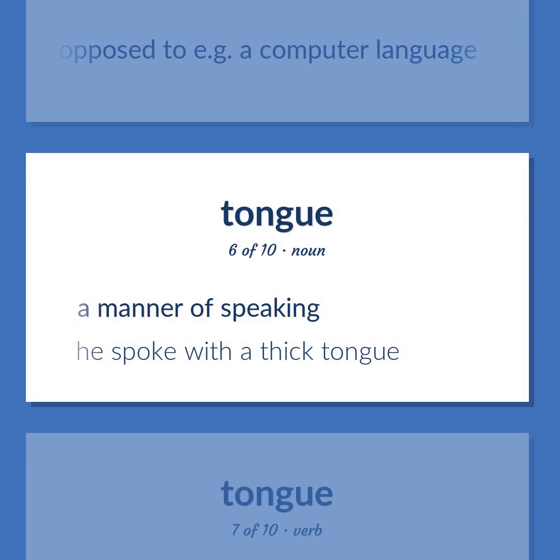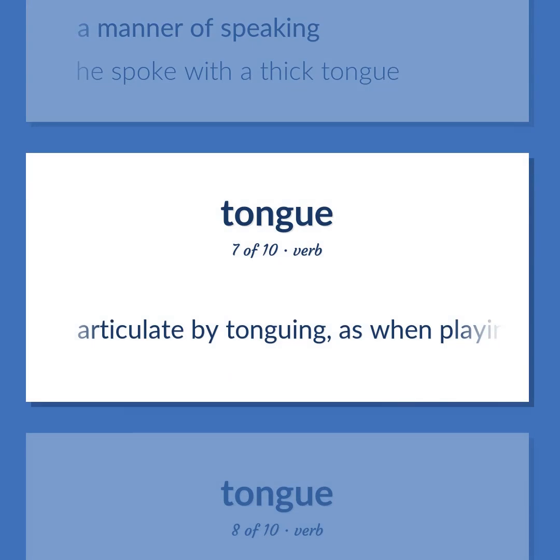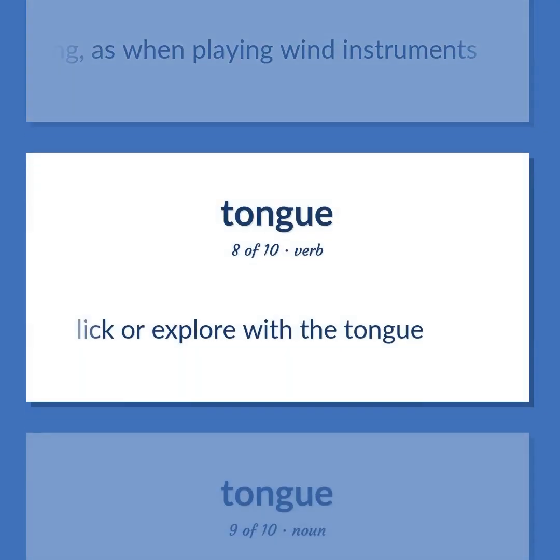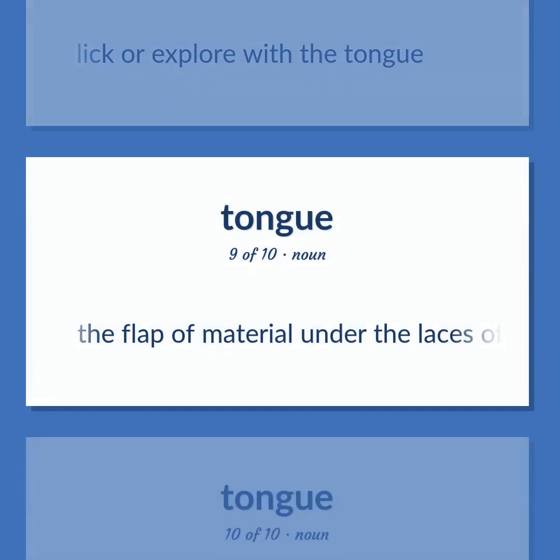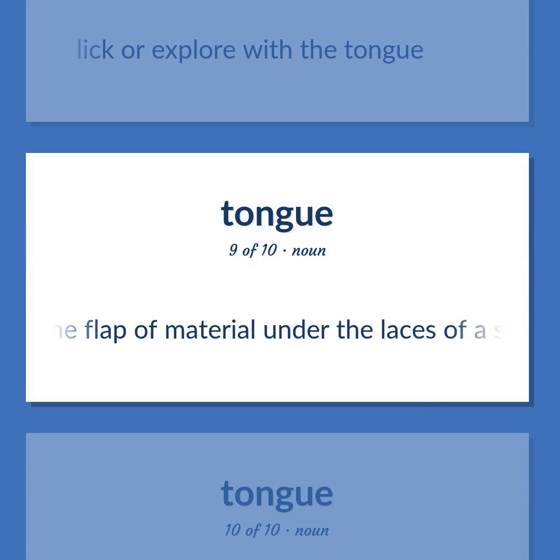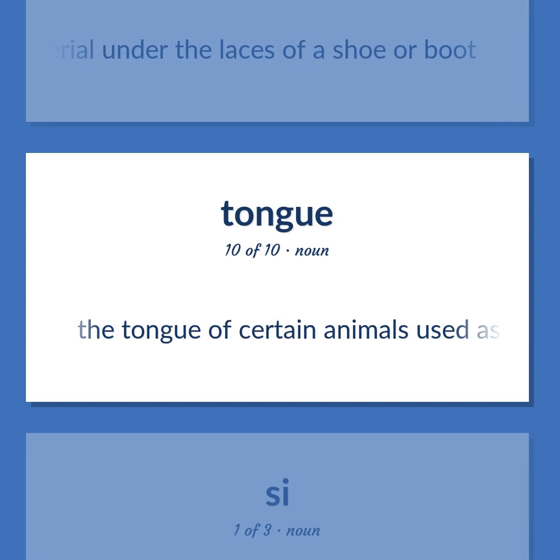A manner of speaking. He spoke with a thick tongue. Articulate by tonguing, as when playing wind instruments. Lick or explore with the tongue. The flap of material under the laces of a shoe or boot. The tongue of certain animals used as meat.